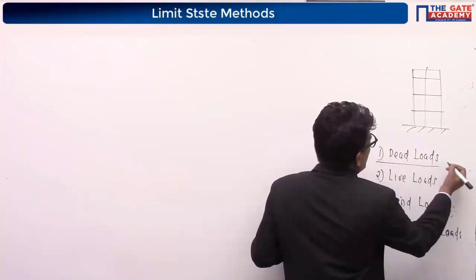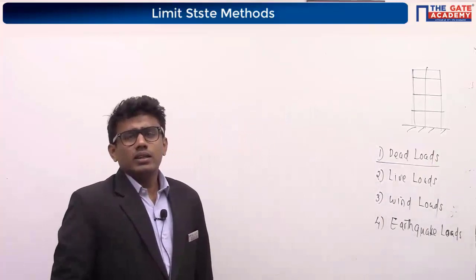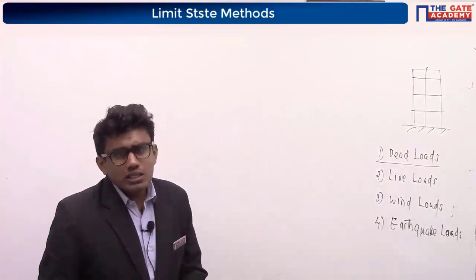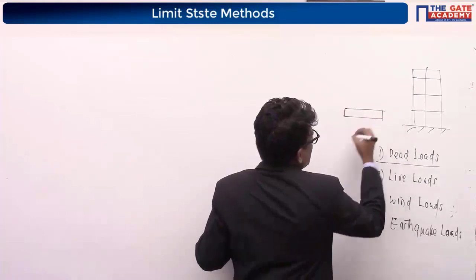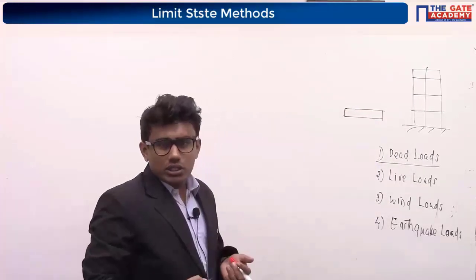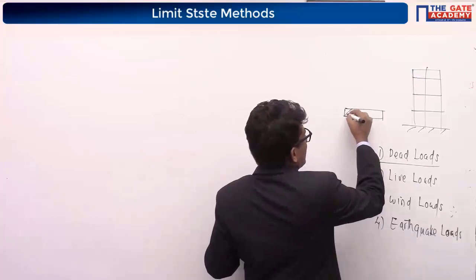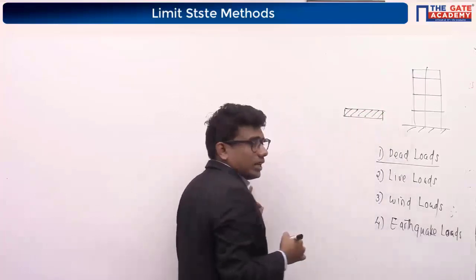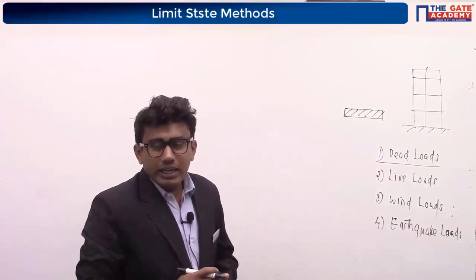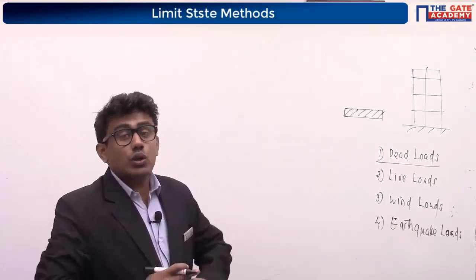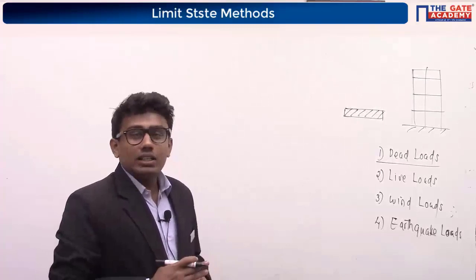What actually is this dead load? The load due to self-weight. Suppose we are having a beam here which is a reinforced cement concrete beam. This beam will carry some weight, there will be weight for this beam, no? So the weight of this beam is called our dead load, or the self-weight of the structure will contribute to our dead load.